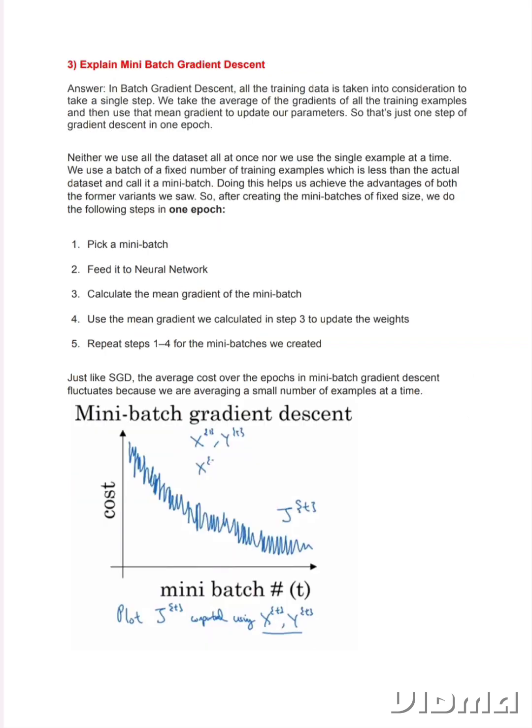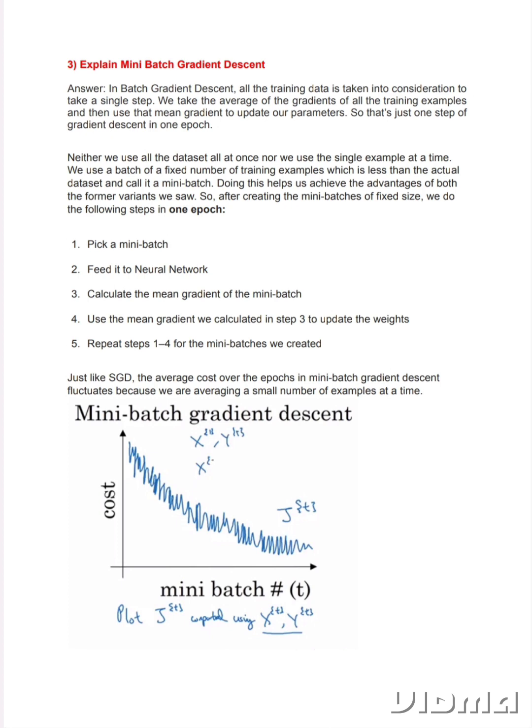3. Explain mini-batch gradient descent. Answer. In batch gradient descent, all the training data is taken into consideration to take a single step. We take the average of the gradients of all the training examples and then use that mean gradient to update our parameters. So that's just one step of gradient descent in one epoch.